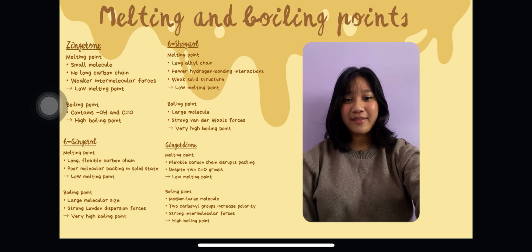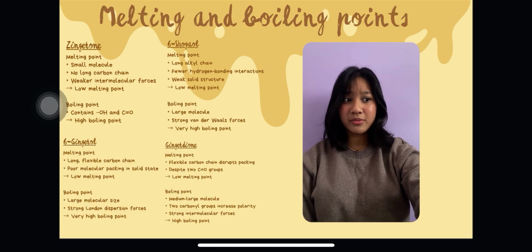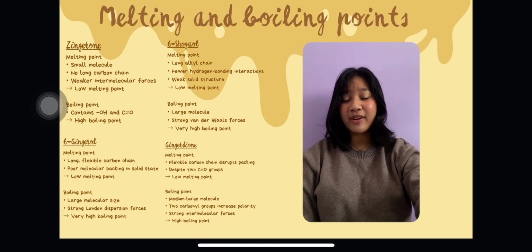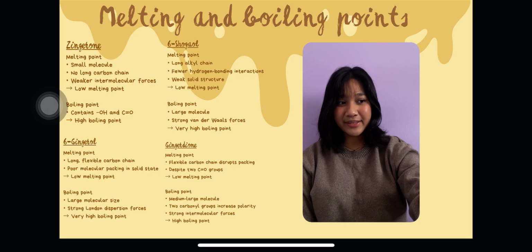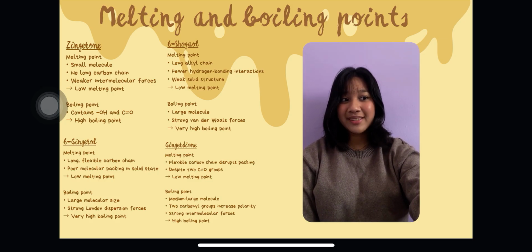The fourth compound is gingerdione. This compound also has a low melting point, around 40 degrees Celsius. Although it contains 2 carbonyl groups that increase polarity, the presence of a flexible carbon chain prevents efficient molecular packing in the solid state. Its boiling point is also high, approximately 380 degrees Celsius, due to the combined effects of dipole-dipole interactions and London dispersion forces.